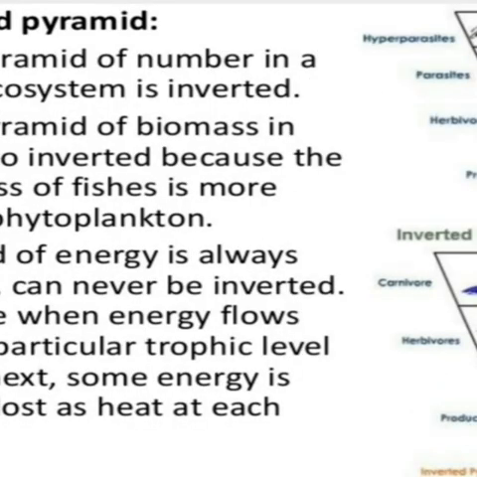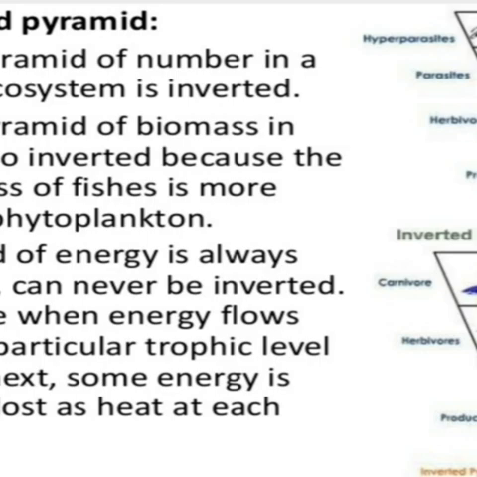Now, the concept of inverted pyramid. Mostly the pyramid is going to be an upright pyramid, but we did not say that it cannot be an inverted pyramid. Hereby we are discussing the inverted pyramid. In a tree ecosystem, if you see, producer is just one tree, herbivores, many birds can be there, then parasites living with these birds, even more, then hyperparasites living inside the parasites, even more, because these hyperparasites are microorganisms which are even present in larger number.